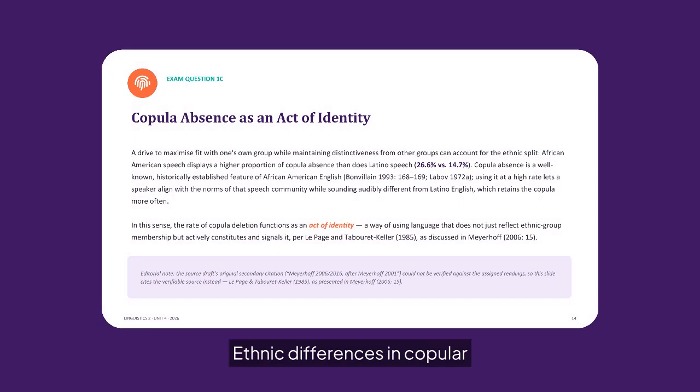Ethnic differences in copula absence can be interpreted as acts of identity. AAE has a long-established pattern of copula deletion, and higher rates among African American speakers, compared with Latino speakers, allow individuals to align with their in-group norms while sounding distinct from neighboring varieties.